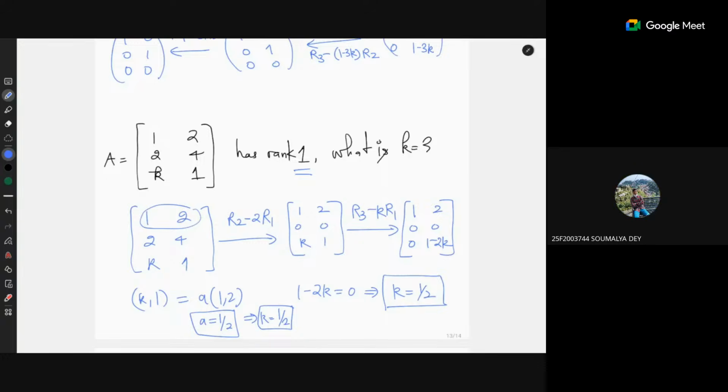Sir, I came across a question which said that the rank is at most 2 or at most 3. Then how to solve those questions?